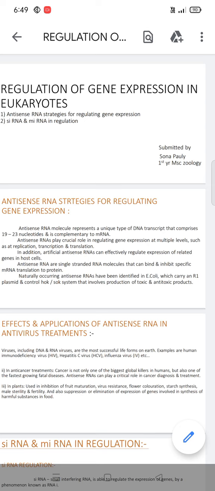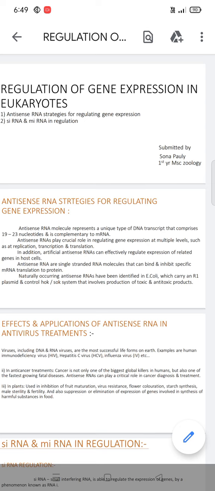The second effective treatment is anti-cancer treatment. Cancer is not only one of the biggest global killers in humans but also one of the fastest growing fatal diseases, and antisense RNA can help in cancer diagnosis and treatment.